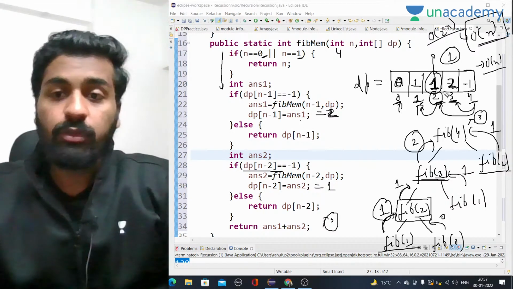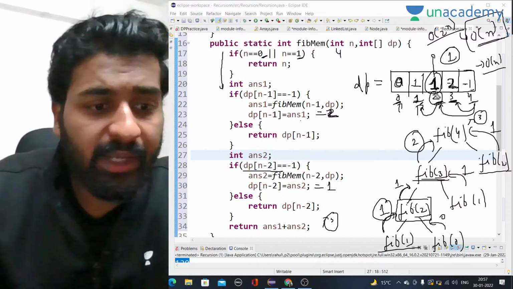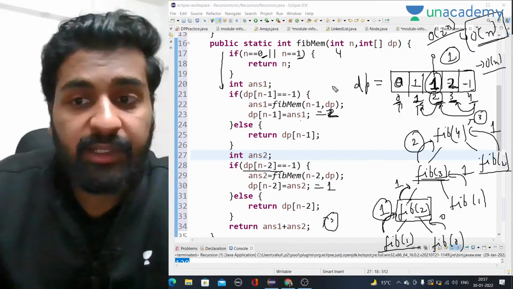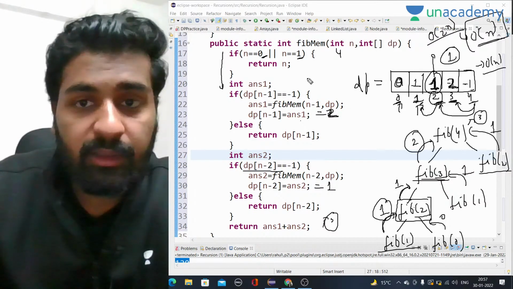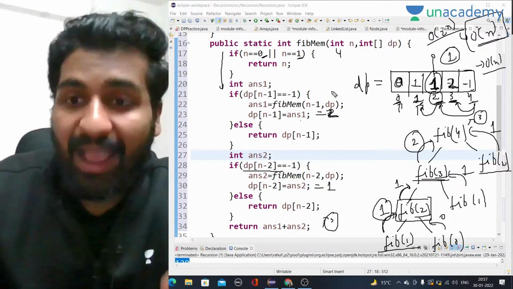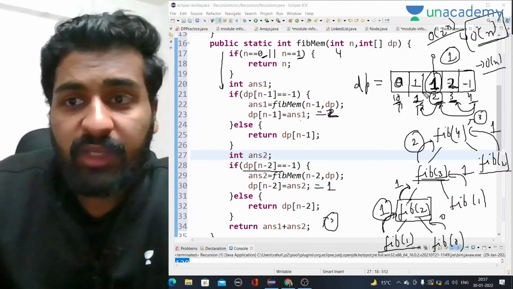So now I hope this much is clear. Does anybody have any doubt in this, how memoization is working? Then I will go to iterative DP. If you do this in an interview, that will also work. Memoization will also work in an interview. Why? Because this is exactly the same as DP. We are storing the values and using them.